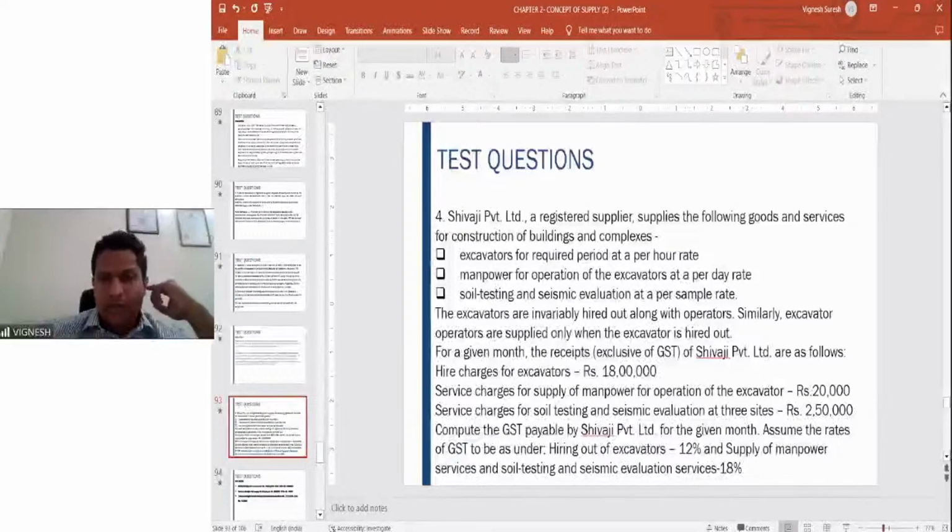Yeah, any queries? Any answers for this? Please try to work out before we look at the solution. So here what is happening? There are two transactions. One, it is into supplying the excavators at a per hour rate, supplying the manpower for operation, soil testing and seismic evaluation. These are the three types of services.